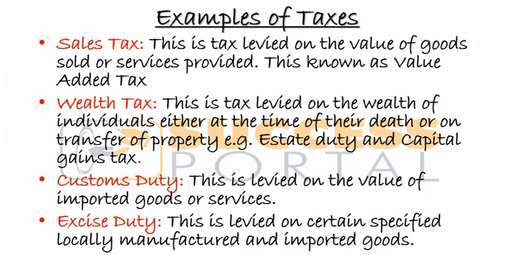So to discourage this, they also impose this tax.